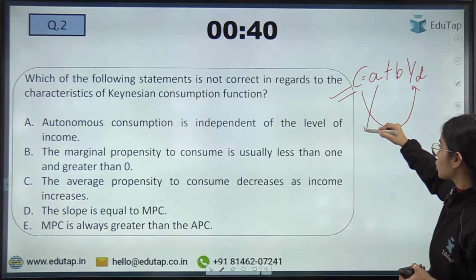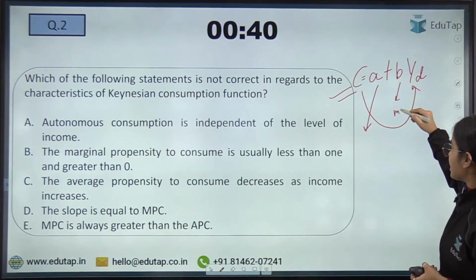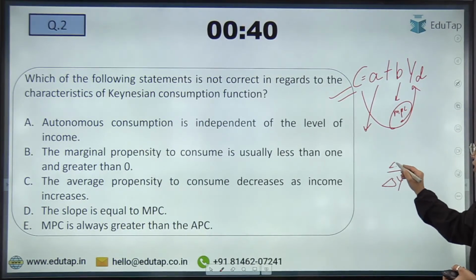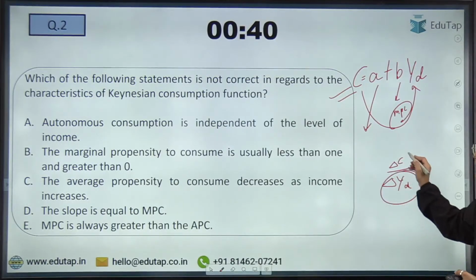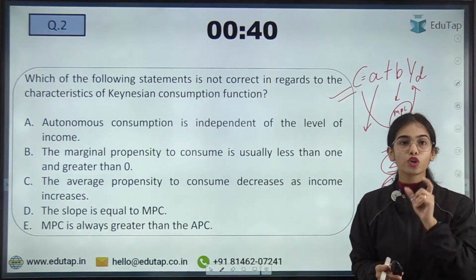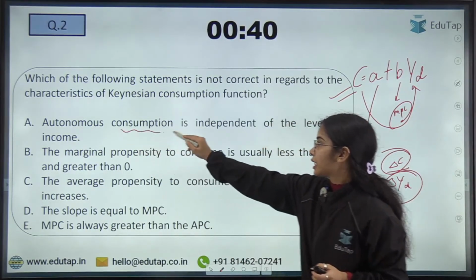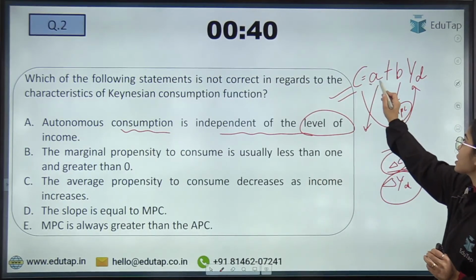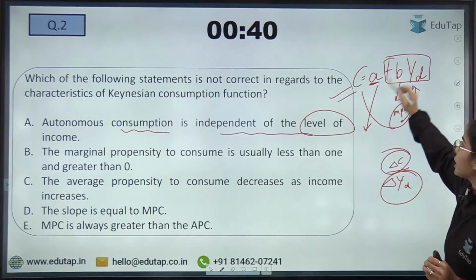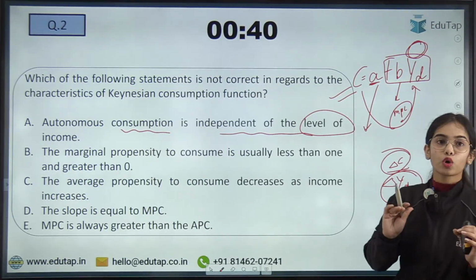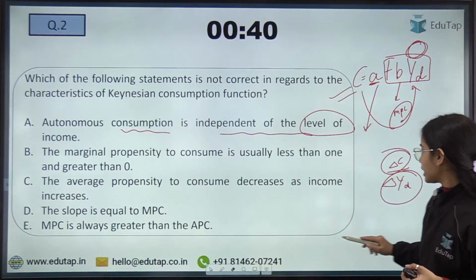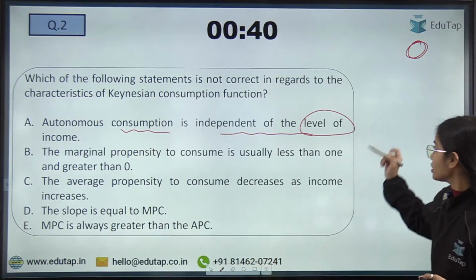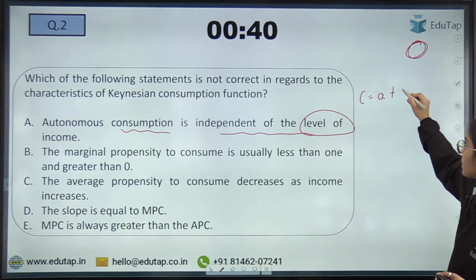So here we have the autonomous consumption, and this b is MPC, the marginal propensity to consume. That is, with the change in income, there is change in consumption. As your disposable income is changing, there is change in consumption. Now the autonomous consumption is independent of the level of income. That is absolutely true, it does not depend upon the level of income. Even if the level of income is zero, the autonomous consumption will be a certain amount.